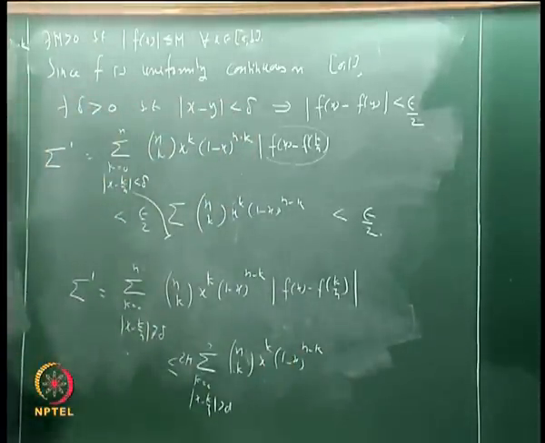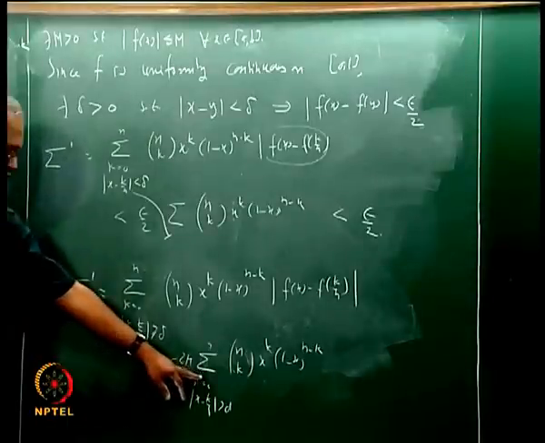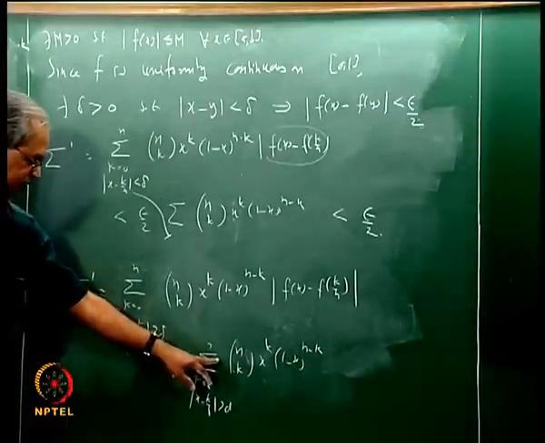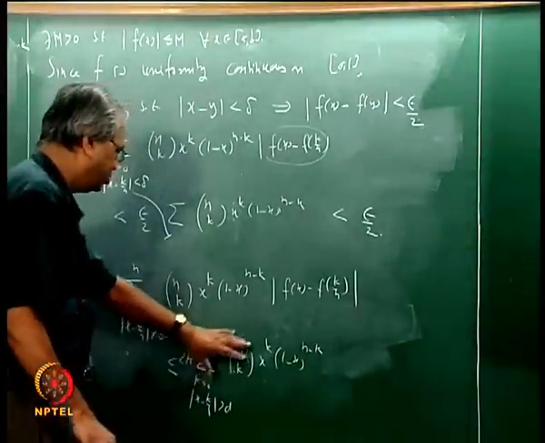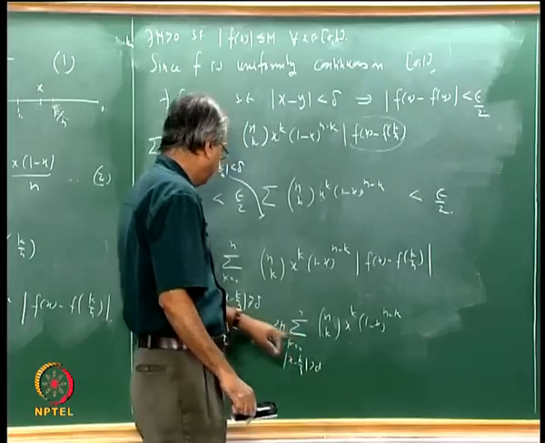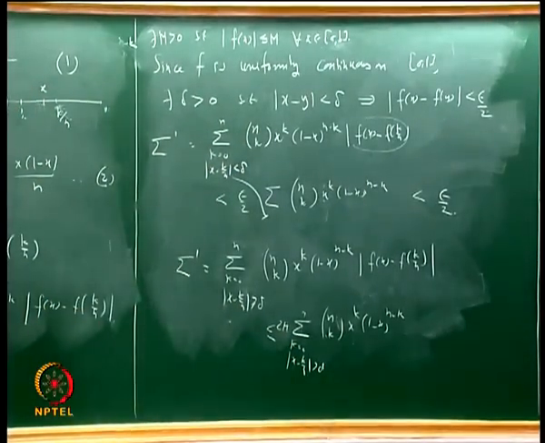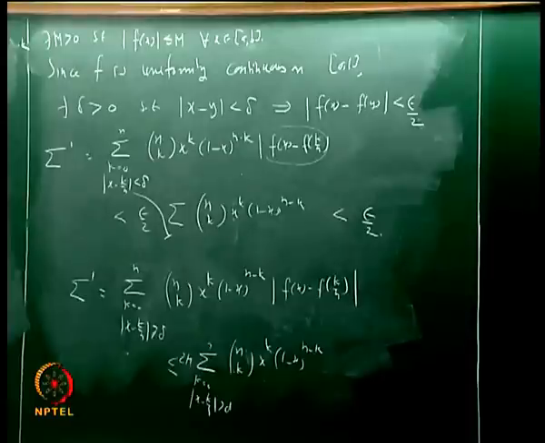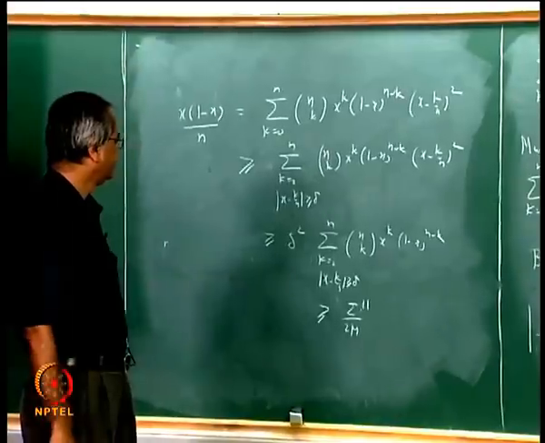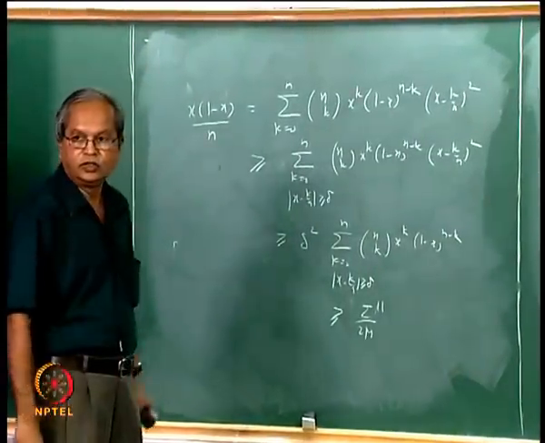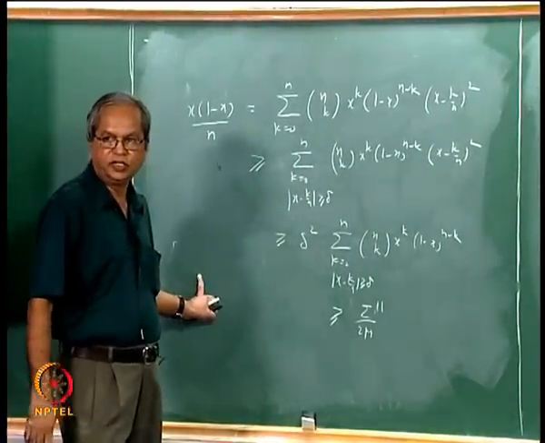Okay. So what we have is this expression, the sum over these k's, is bigger than or equal to sigma double prime by 2m. Is that clear, whatever we have done till this?